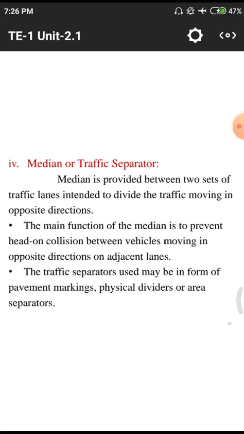Due to these head-on collisions we have a huge amount of loss, like deaths and other damage. So we need to avoid those head-on collisions simply by maintaining this median line on single lane roads and others. Next, traffic separators are used in the form of pavement markings, physical dividers and area separators.